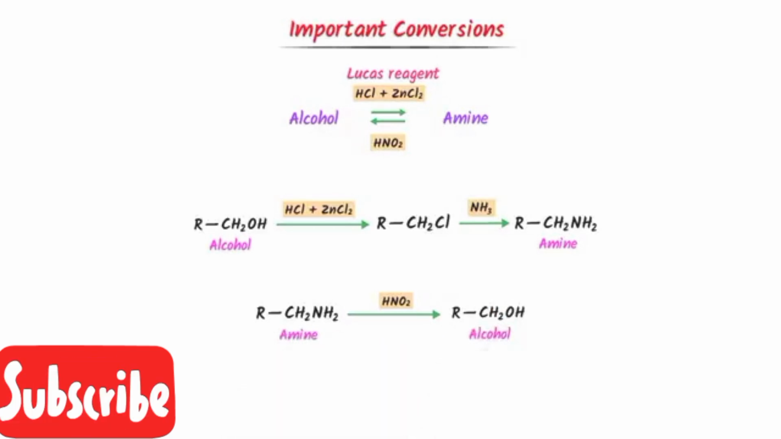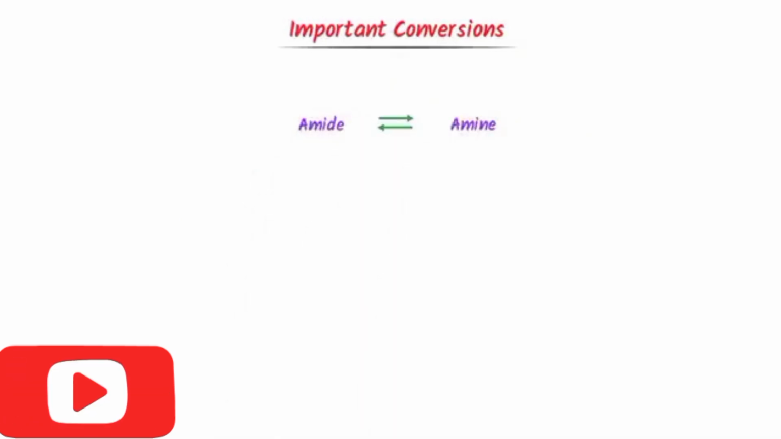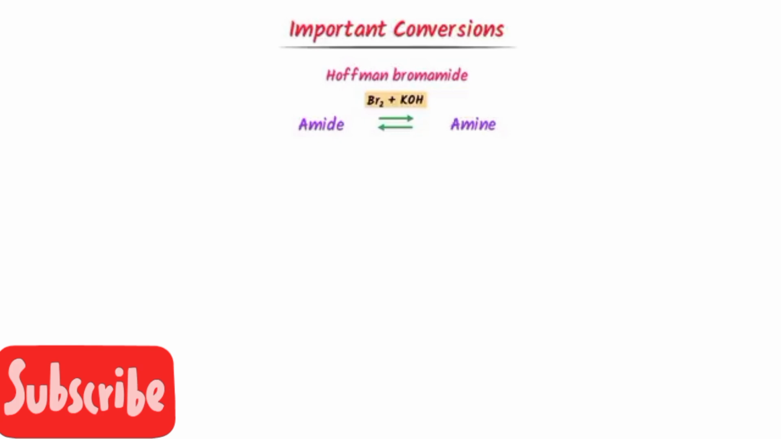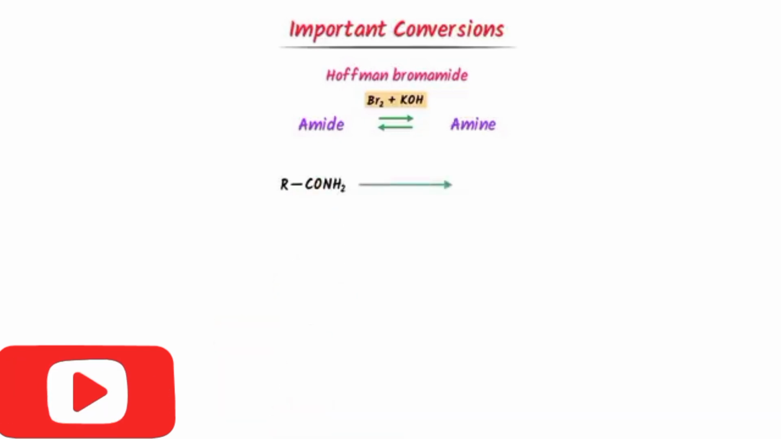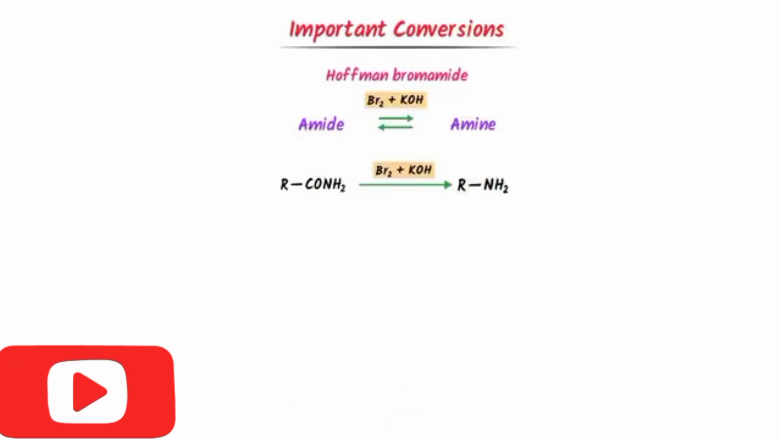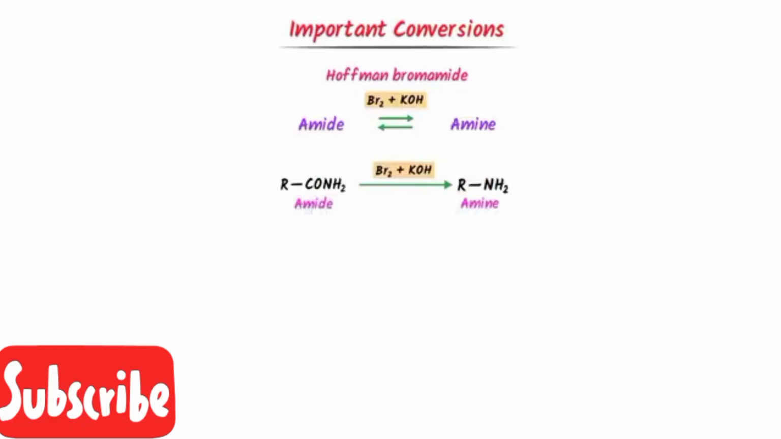Secondly, convert amide to amine and amine to amide. Well, amide to amine will be the Hoffmann bromamide reaction. Let me repeat it. This will always remind me of the Hoffmann bromamide reaction. We use bromine and potassium hydroxide in the Hoffmann reaction. For example, consider this amide. I add bromine and potassium hydroxide to it. I get this amine.